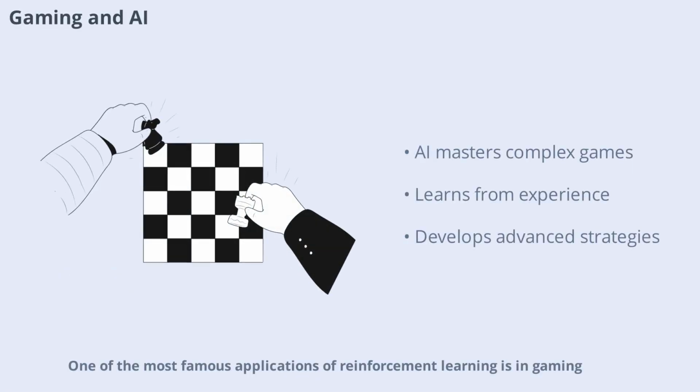One of the most famous applications of reinforcement learning is in gaming. AI agents have learned to play complex games like chess, Go, and even video games at superhuman levels. By playing millions of games and learning from each move, these agents develop sophisticated strategies that often surpass human capabilities. Reinforcement learning has not only advanced the field of artificial intelligence, but also provided valuable insights into decision making and